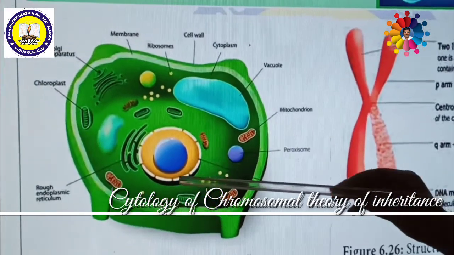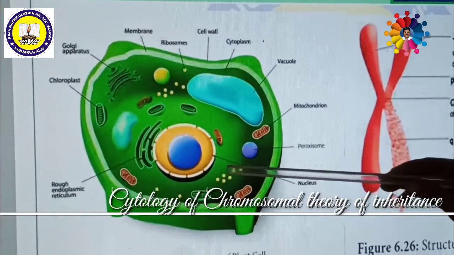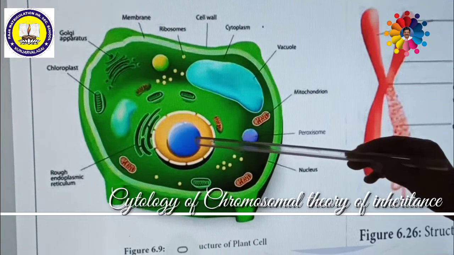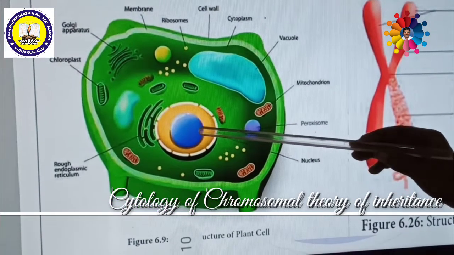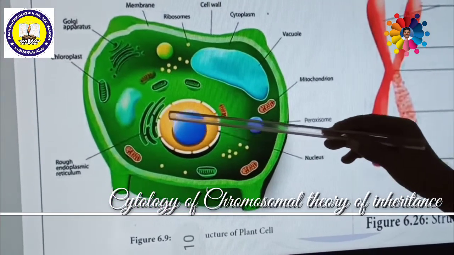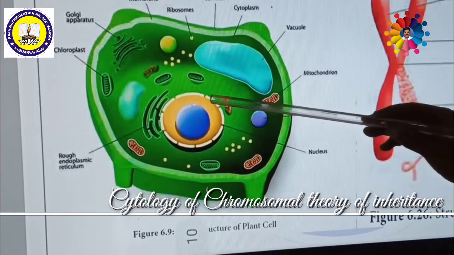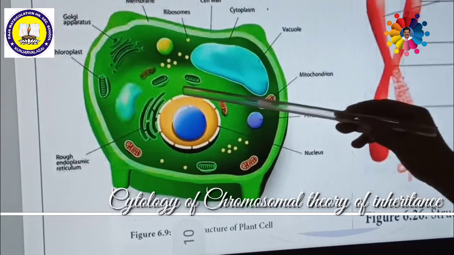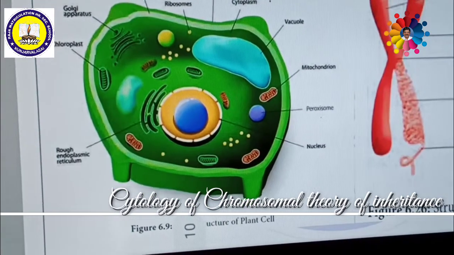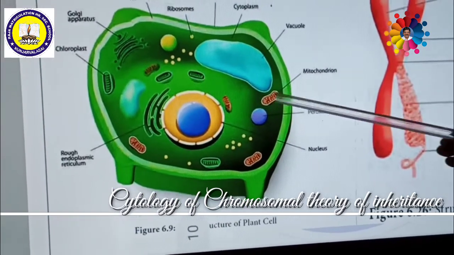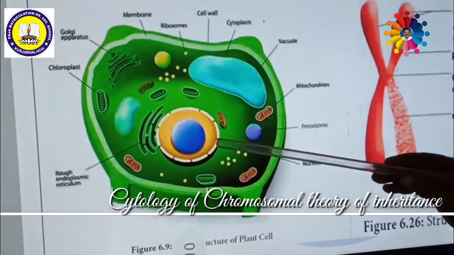Inside the cytoplasm there is a dark body, which is called the nucleus. Inside it there is another dark body called the nucleolus. Between the nuclear membrane and the nucleolus there is a specialized substance called chromatin material.